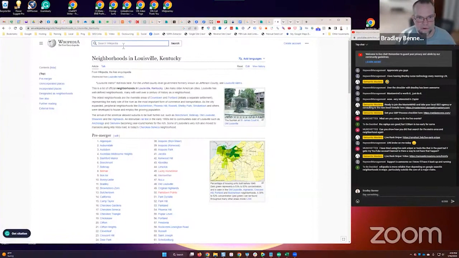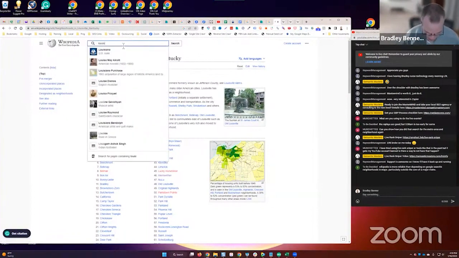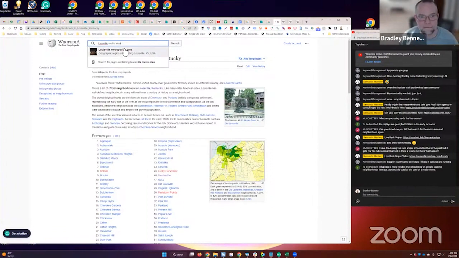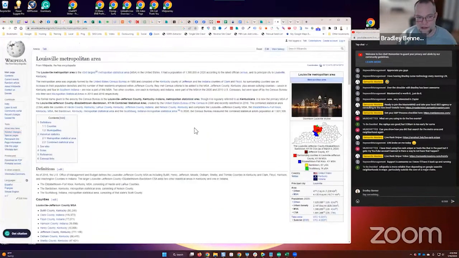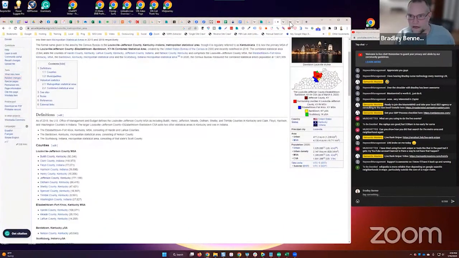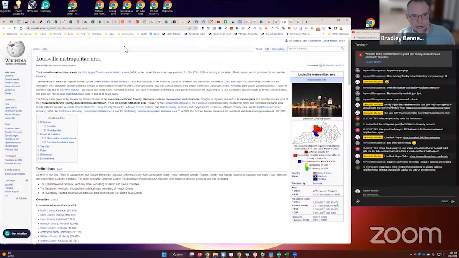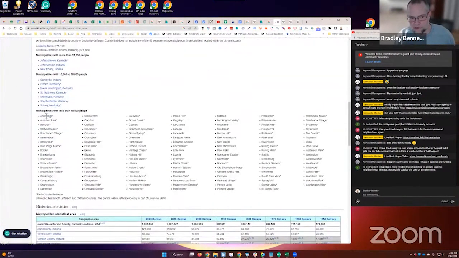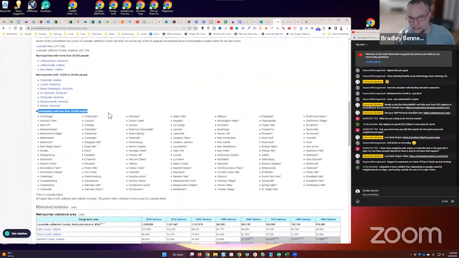Let's see, there's also Louisville metro area. Right there. There's another Wikipedia page here. I probably already had that open. Anyways, you can see there's all these other counties here that I could look at. Then there's additional information down here, municipalities with less than 10,000 people.